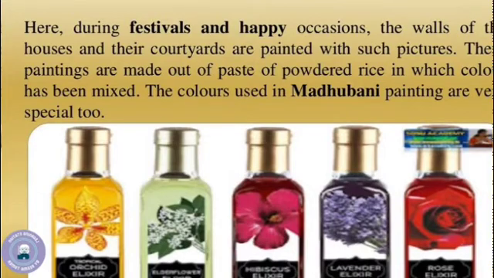As I just told you that the walls of the houses are painted with such pictures, and you can see in this picture there are different colors which are made from the flowers. You can see so many colors: yellow, red, lavender, then pink, then green. So these colors are made from the flowers.